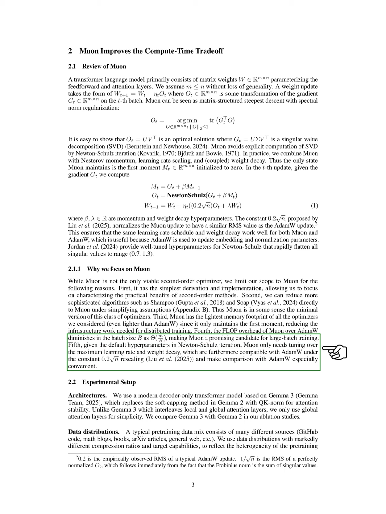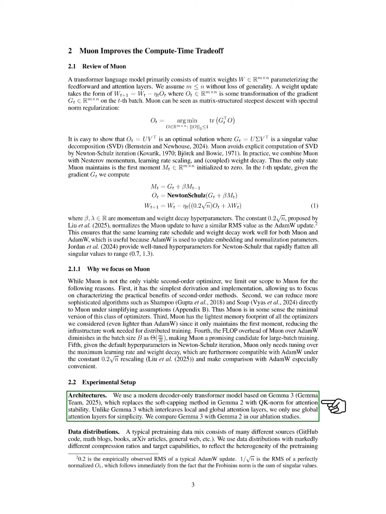The computational overhead of Muon compared to AdamW decreases with larger batch sizes, making it suitable for large batch training. Finally, Muon requires minimal tuning, primarily for the maximum learning rate and weight decay, which are compatible with AdamW, facilitating easy comparisons.